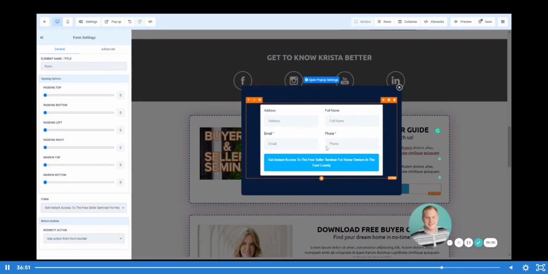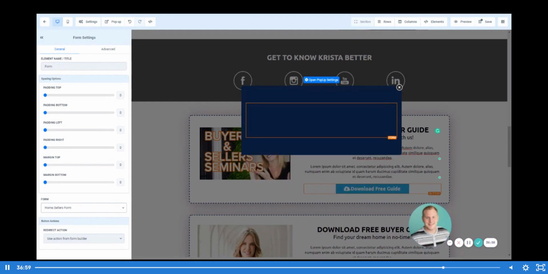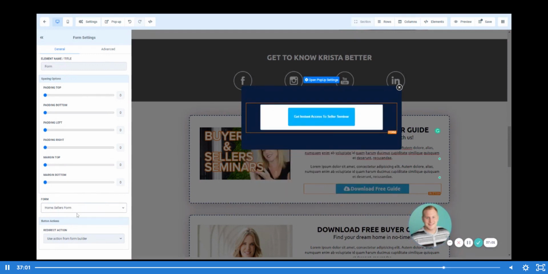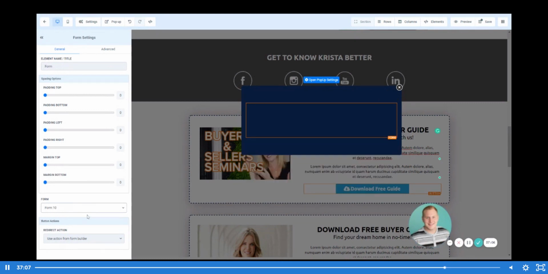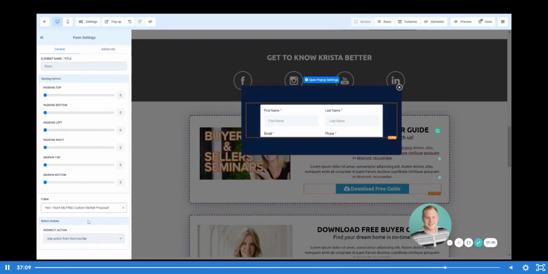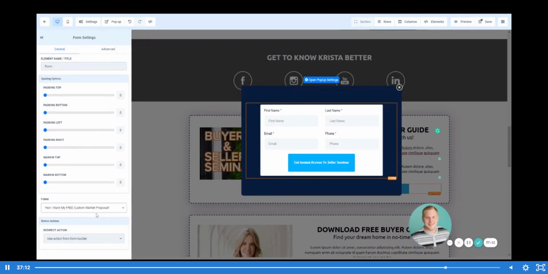So all we have to do is click on the form itself. And on the left side, we can click form. And you can go ahead and choose the different forms that you may want to use right here. So let's go ahead and do buyer info form, right? Let's just click through these, see if we can find one that we like. I will also show you how to build one for yourself in another video. So let's go ahead and move down to, let's just try that. I want my free custom, yes, I want my free custom market proposal. So we'll select this form, right?